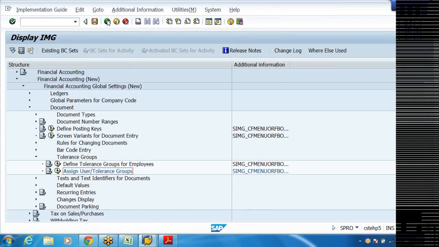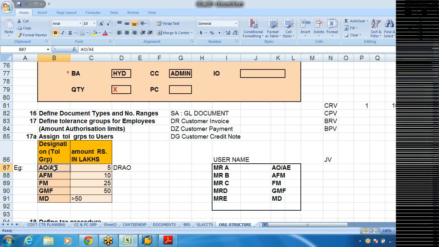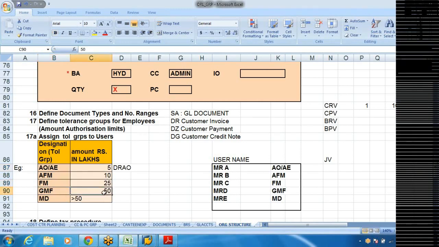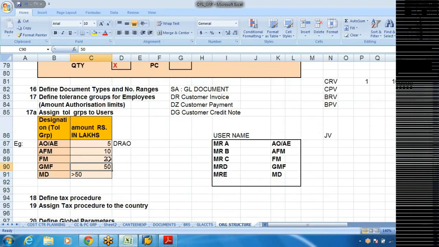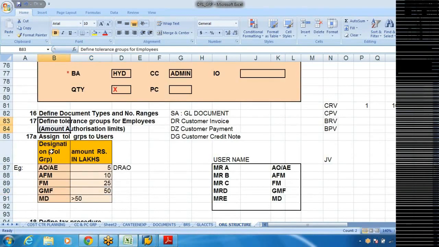So like this, we'll assign the user codes for everybody. Say AO 5 lakhs, AFM 10 lakhs, FM 25 lakhs, GMF. So like this, we'll define in this table. So assign users. Now the major steps are over.